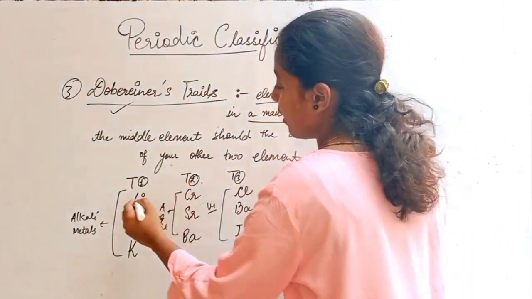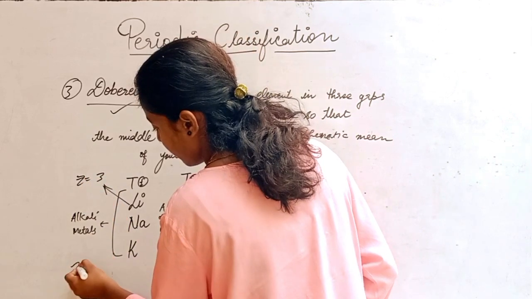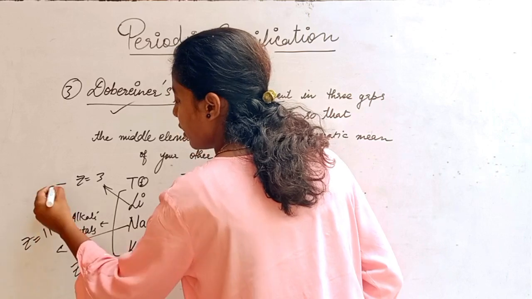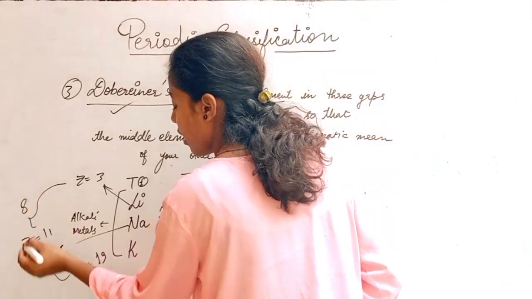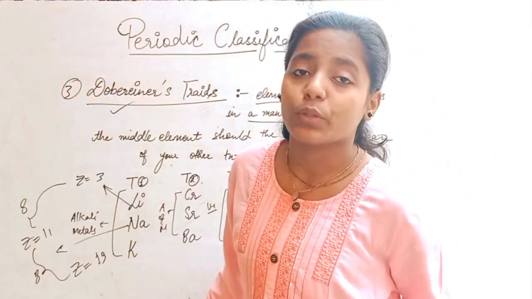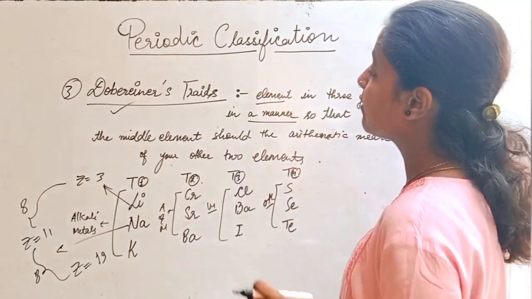So it says like lithium we know Z is equals to 3. Potassium we know Z is equals to 19. Sodium we know Z is equals to 11. So the difference between these is 8. Adding 8 to 3 is going to give you 11. Adding 8 to the 11 you're going to get 19. Okay. So this was Dobereiner's triads.